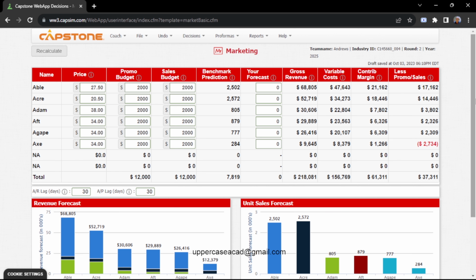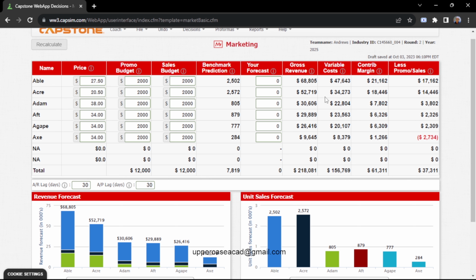Because I already did my forecasting in my Excel sheet, for my Able product I forecasted that I'll sell about 2,200 units, because I should have some inventory, but not too much. Stocking out means that I've lost some sales and have not satisfied my demand completely. So it's better to have inventory, but not so much. For Eka I forecasted I'll sell 2,000, then for this one I'll sell 2,600.